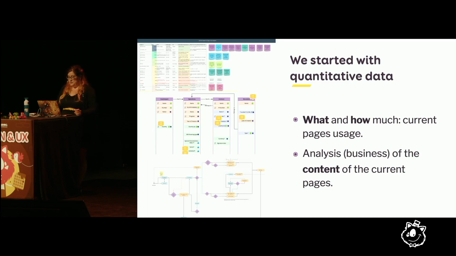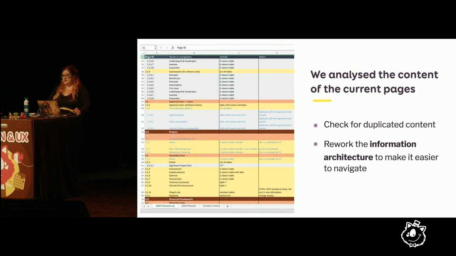So we know what they visit. We have no idea why they visit those pages, but that's a start. If those pages are visited a lot, and we're migrating step by step, MVP style, we might need those pages first.